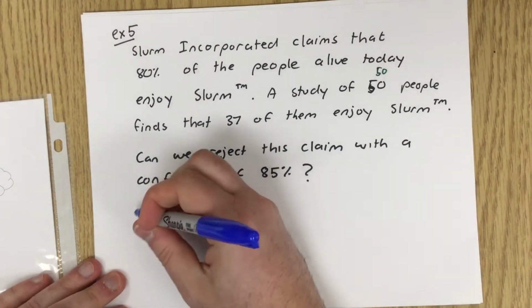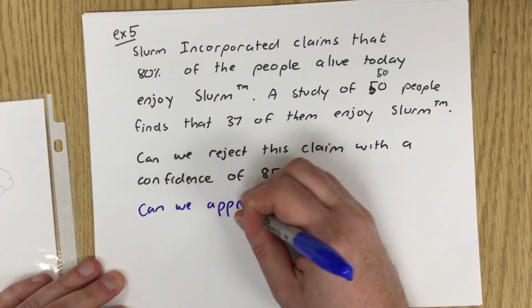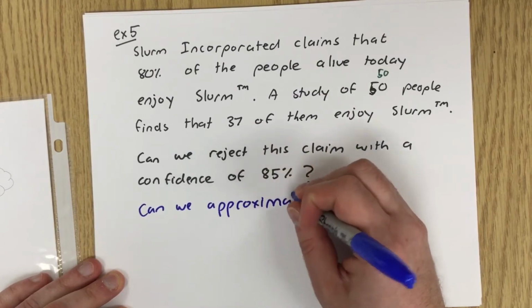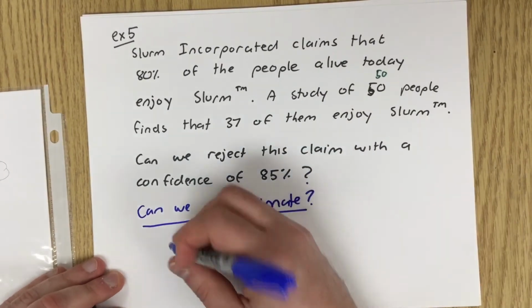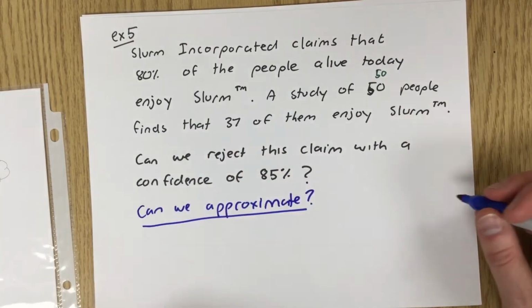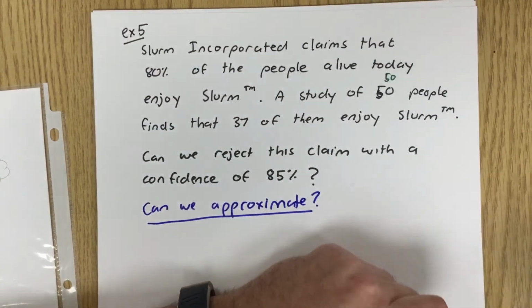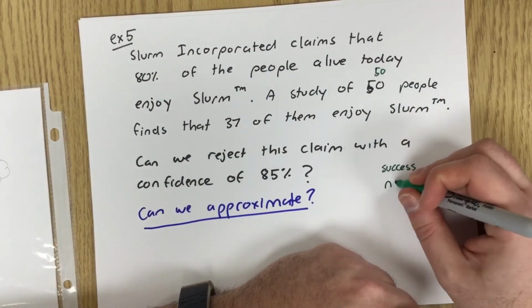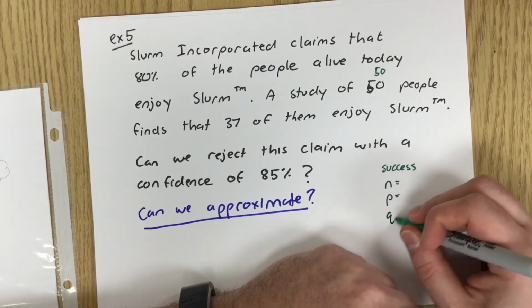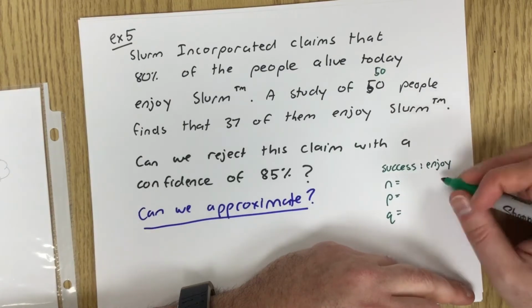So first we're going to say, can we approximate? To figure that out, we should write down n, p, q. So success is going to be enjoys Slurm.